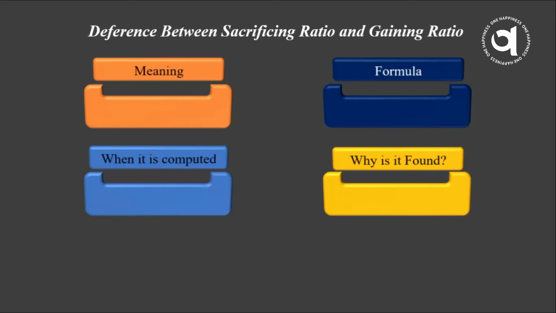And gain ratio, if a partner is retiring from the business, the retiring partner will take some amount of goodwill from the business. So the remaining partners will give the amount of goodwill to the retiring partner. So gaining ratio is used to distribute or give the amount of goodwill to the retiring partner.